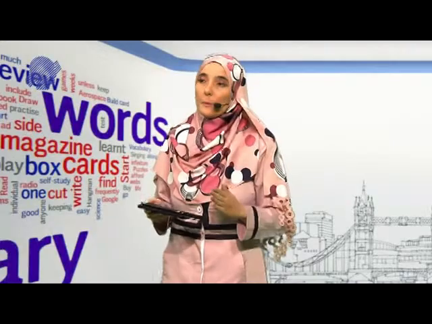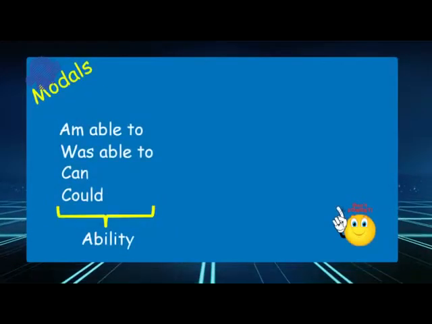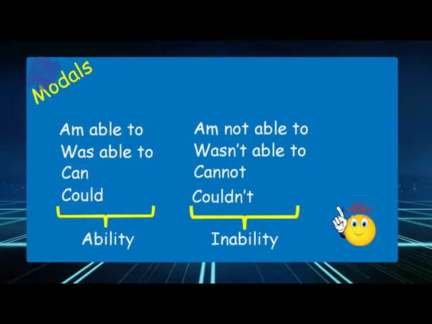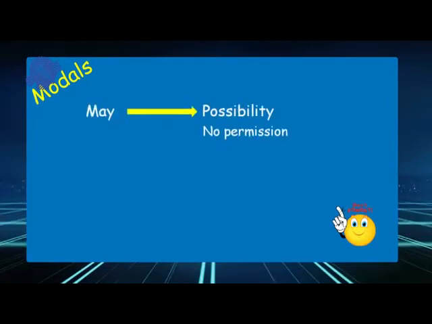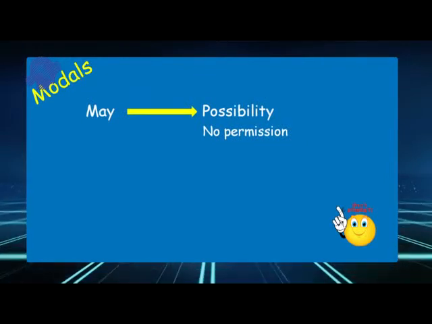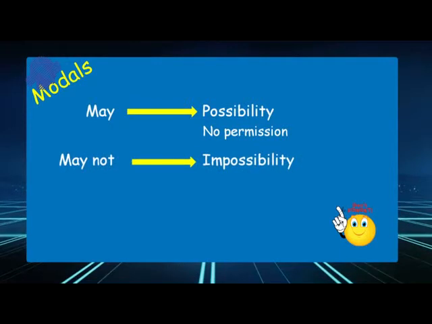So to sum up what we did so far, can is used for different functions to express ability, and inability when it is in the negative form. And also may is used in the same way. We can use may to express possibility and of course to ask for permission. And when it is in the negative form, we use it to express impossibility.